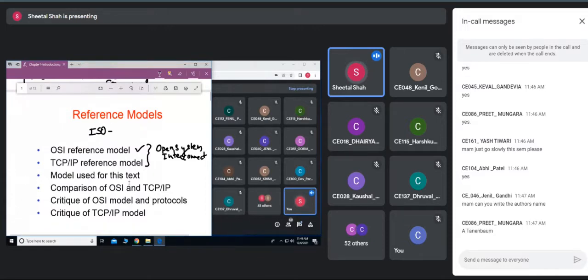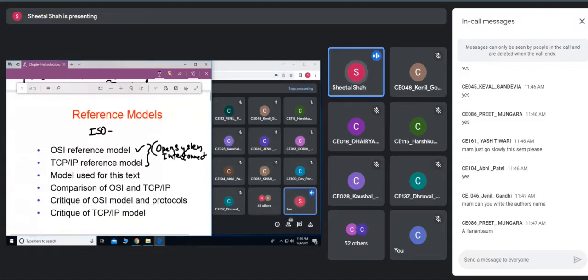Now, actually, the computer network itself is a bit complex. It has both the hardware as well as the software. Since both hardware and software come into picture while we are performing this networking, the ISO has introduced this OSI reference model.